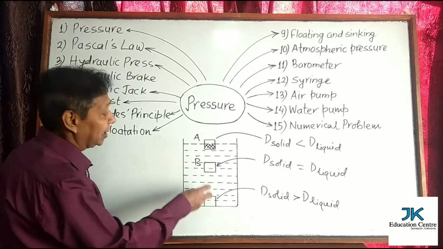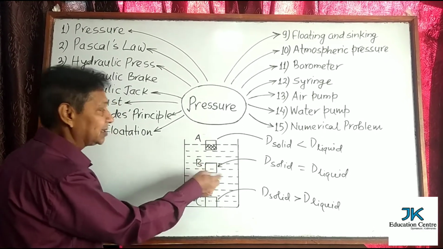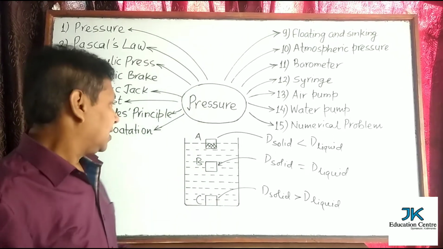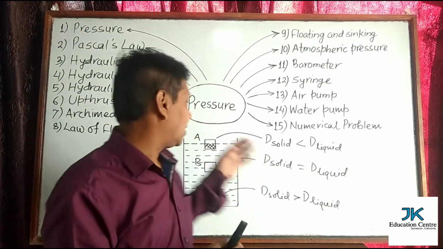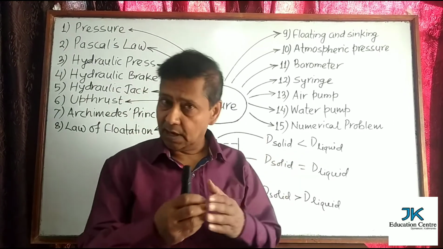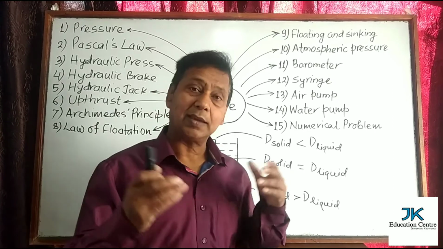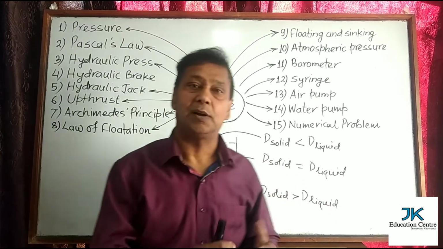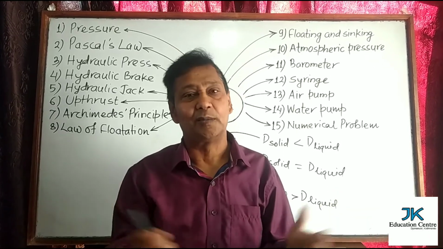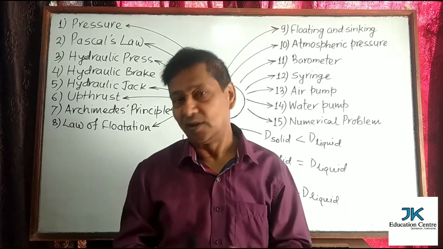In this way, we can say that the weight of C is greater than B and the weight of B is greater than A. The question is actually very simple. We can compare according to density also. We can compare their weight also. We can compare the upthrust acting on each of them also. This is all about floating and sinking related to your syllabus.